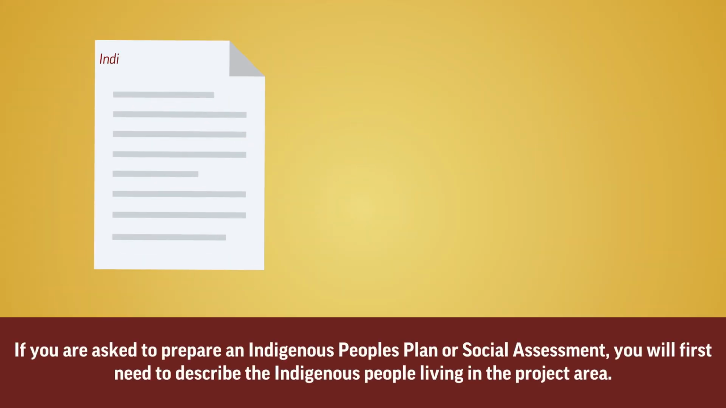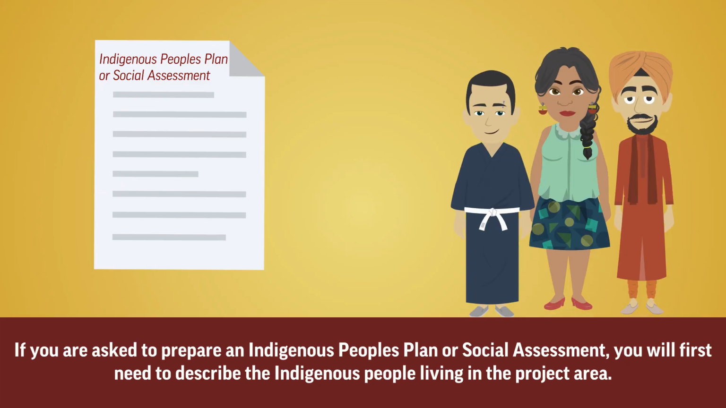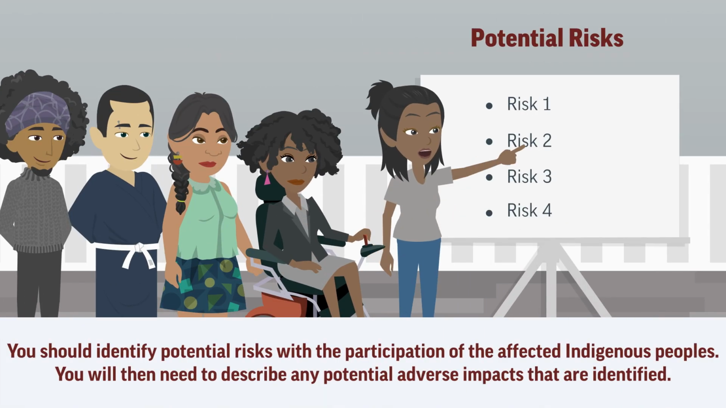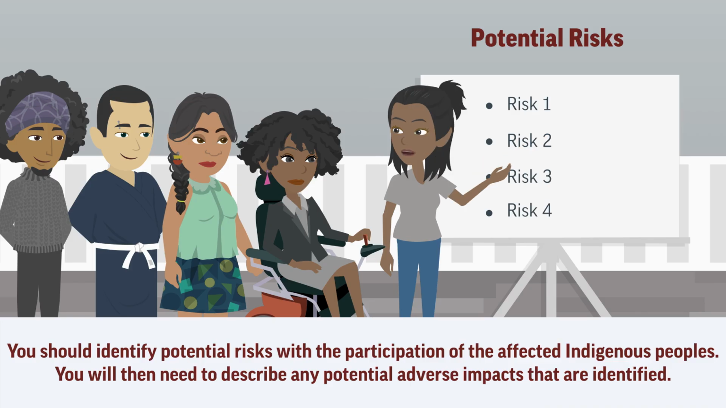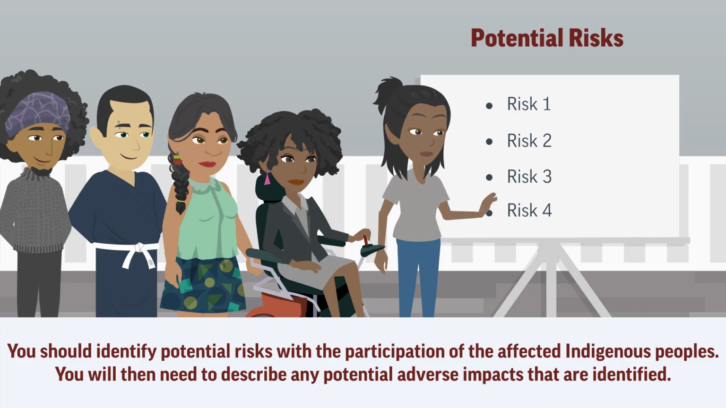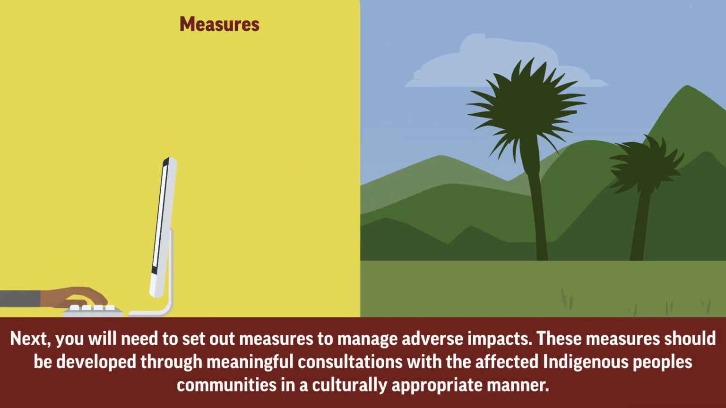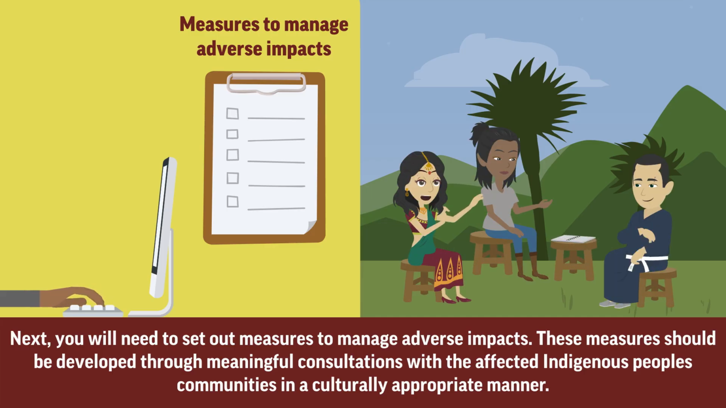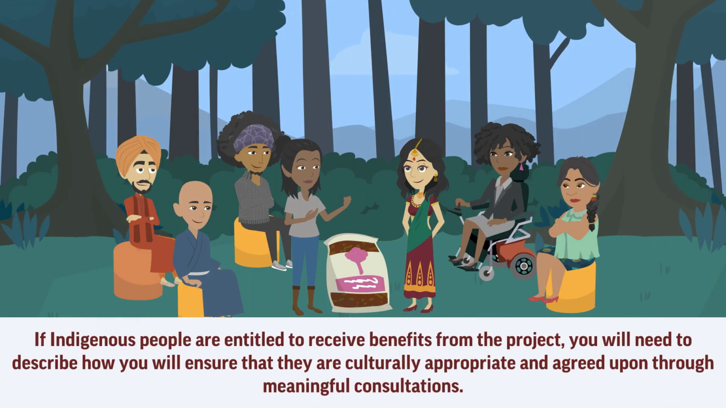If you are asked to prepare an Indigenous Peoples Plan or social assessment, you will first need to describe the Indigenous people living in the project area. You should identify potential risks with the participation of the affected Indigenous peoples. You will then need to describe any potential adverse impacts that are identified. Next, you will need to set out measures to manage adverse impacts. These measures should be developed through meaningful consultations with the affected Indigenous peoples' communities in a culturally appropriate manner. If Indigenous people are entitled to receive benefits from the project, you will need to describe how you will ensure that they are culturally appropriate and agreed upon through meaningful consultations.